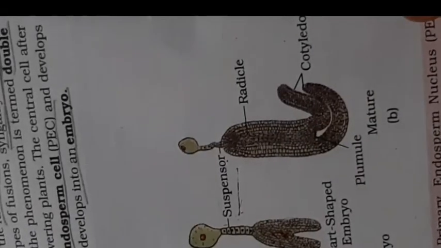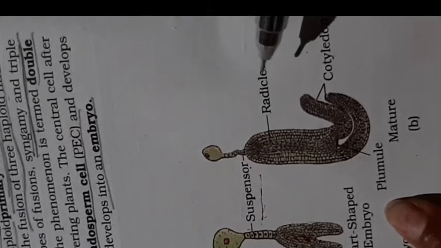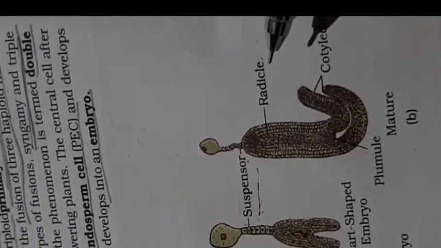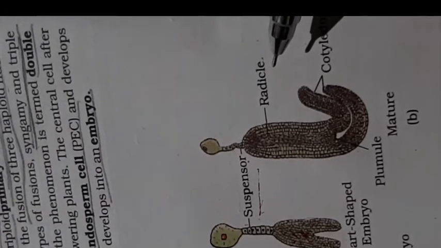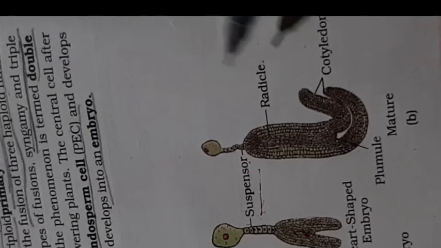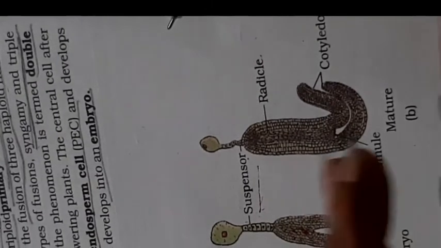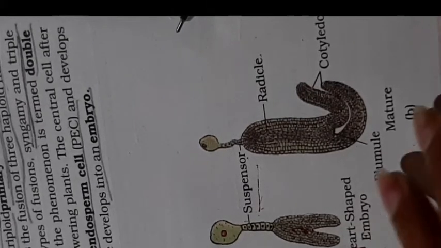The mature embryo has a lower portion and an upper portion. The upper portion is the radicle, which is going to develop into the root. The lower portion, the plumule, later gives rise to the shoot.